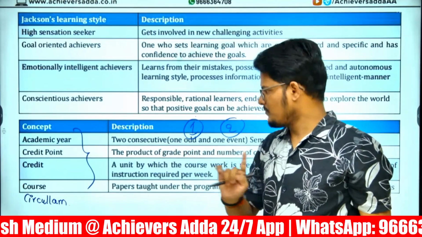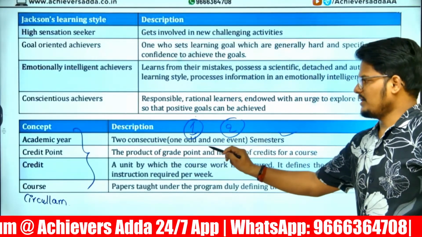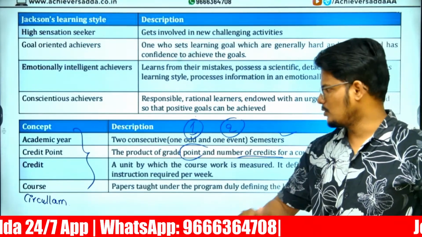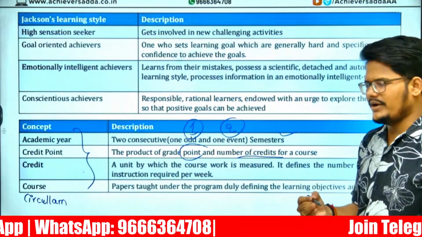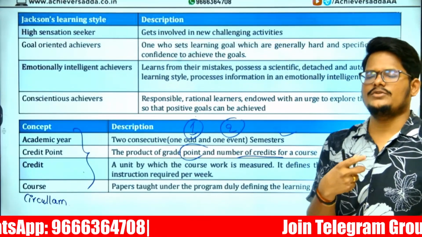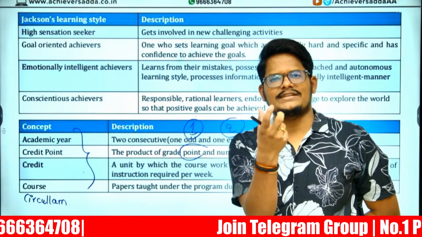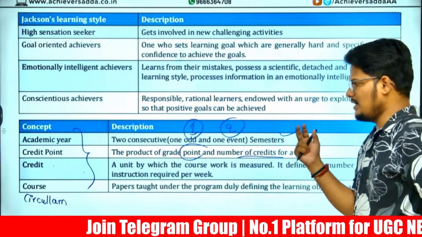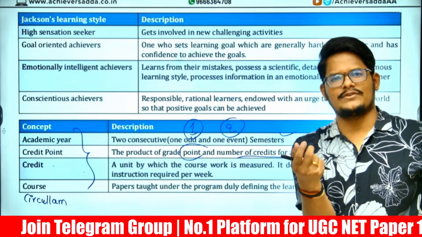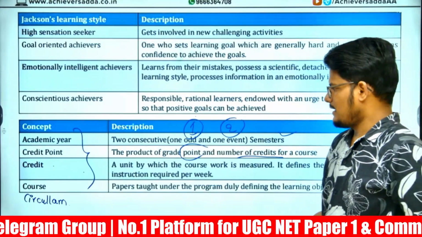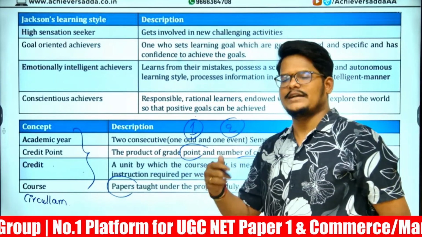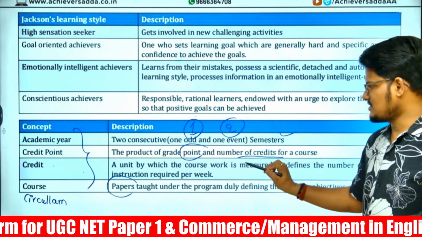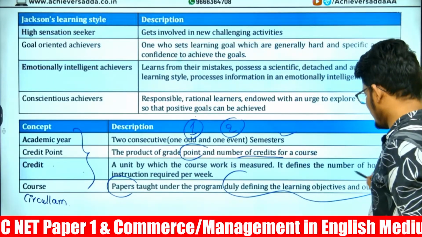Credit point means the product of a grade point and the number of credits for one particular group. Here credit means it is a unit for the course work. So on which units your entire performance of a course is being measured on a credits basis. 1 credit point means the grade point that you earn by completing a number of hours, completing a course. Course is nothing but the number of papers that you completed in one particular time period. So the papers start under the program, duly defining the learning objective.